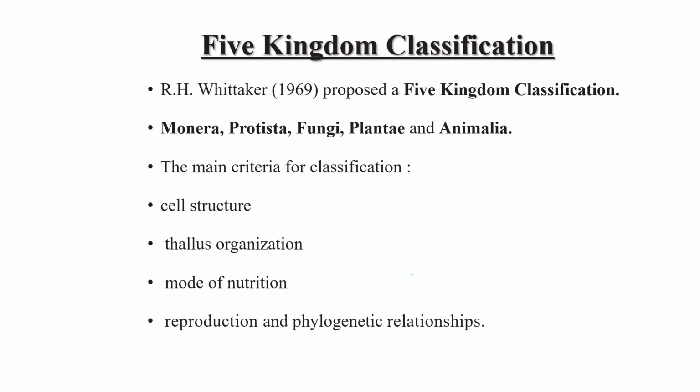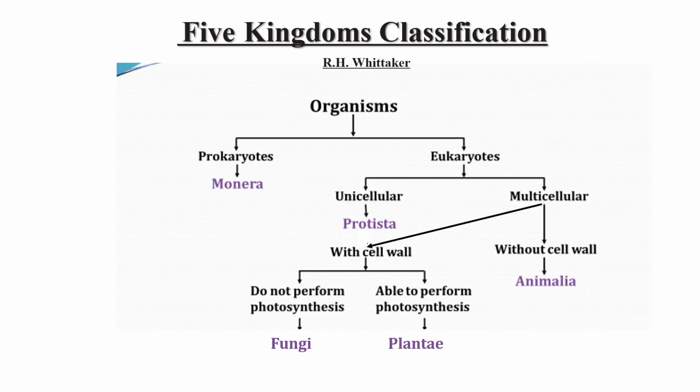And after so many years of Carolus Linnaeus, in 1969, R.H. Whittaker proposed the five kingdom classification on the basis of certain features, certain criteria: cell structure, thallus organization, mode of nutrition, reproduction and phylogenetic relationship. He categorized the various organisms into five different kingdoms: Monera, Protista, Fungi, Plantae and Animalia. So this is the classification.